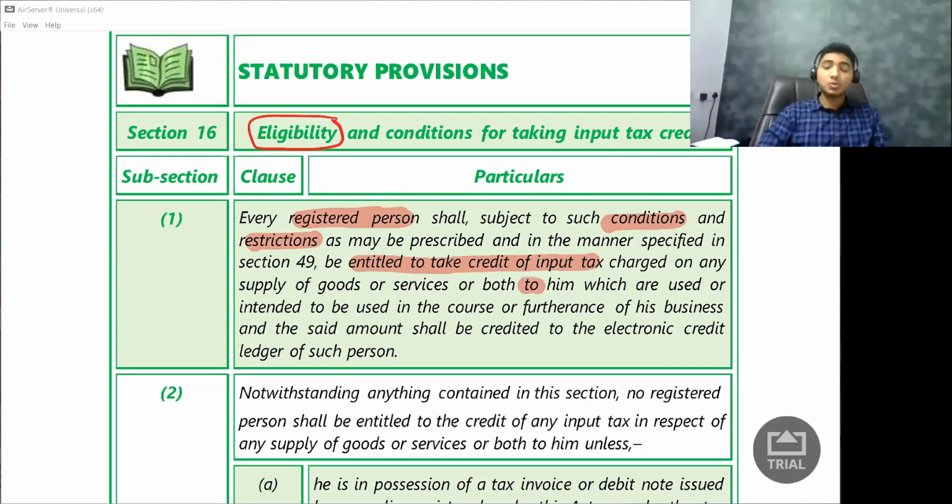Oh, this word is very important: to him. That means, let us say, I purchased a mobile phone for my office use, only for my office use, and I paid GST on that.